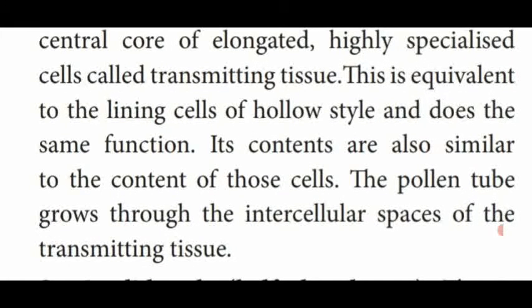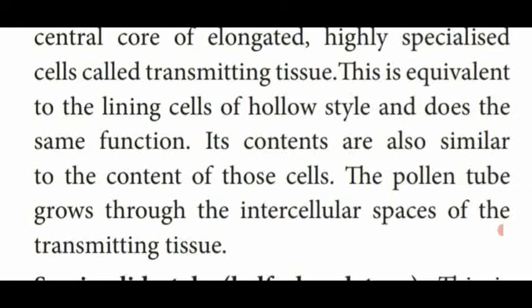Here, the pollen tube grows through the intercellular spaces of the transmitting tissue. That is the difference between hollow style and solid style. In the hollow style, the pollen tube passes through the canal which contains the secretion of mucilaginous tissue. But here, the pollen tube passes through the gaps between the cells, that is, the intercellular spaces of the transmitting tissue.